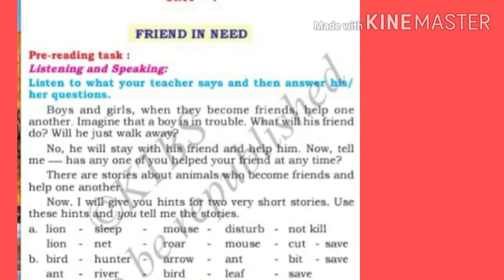Let me read out the pre-reading task, understand it, then we'll start the question answers that follow. Boys and girls, when they become friends, they help one another. Imagine that a boy is in trouble. What will his friend do? Will he just walk away? So let me explain it now.